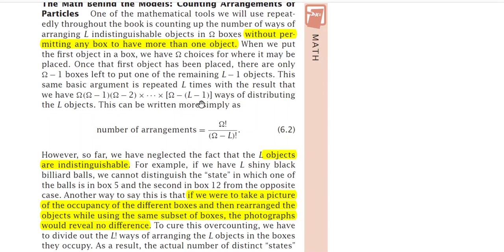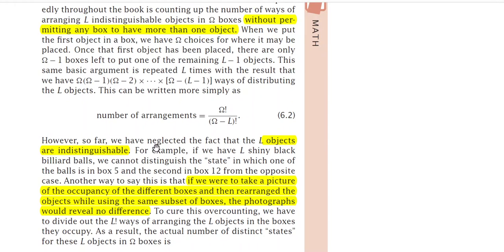This is the number of ways of distributing the L objects. So if you have L objects and omega boxes, then the arrangements will be like this: omega into omega minus 1 into omega minus 2, and so on. This formula can be written more simply as the number of arrangements equals omega factorial divided by omega minus L factorial.